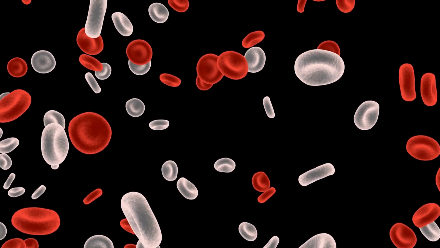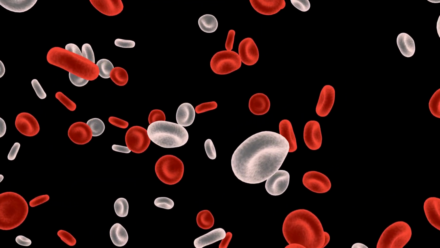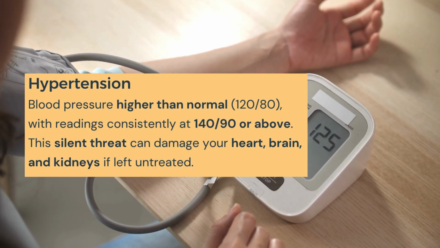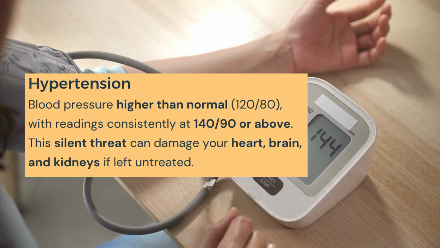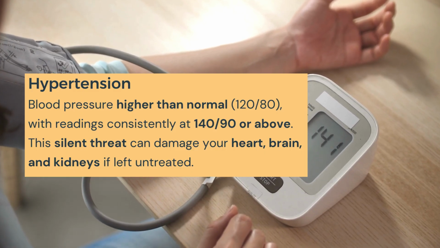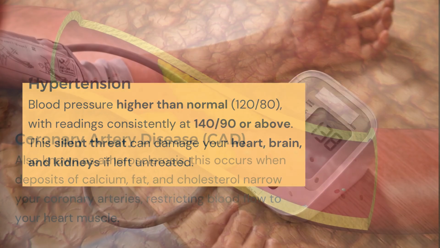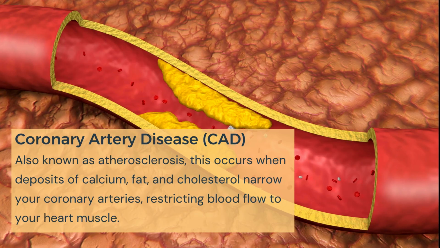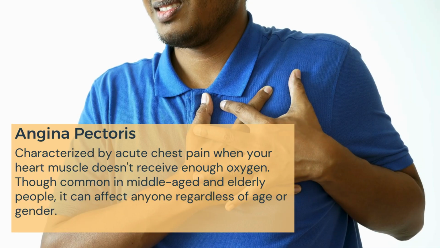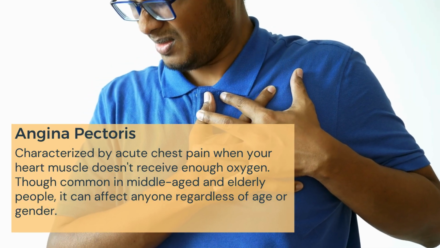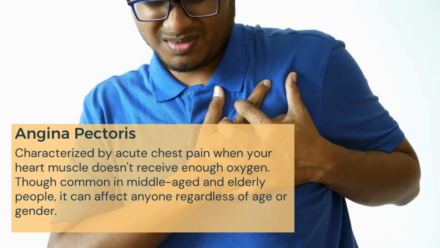Finally, let's learn about disorders of the circulatory system. Hypertension is blood pressure consistently above 140 by 90 mmHg. It silently damages the heart, brain, and kidneys. Coronary artery disease or CAD, also called atherosclerosis, occurs when fat, calcium, and cholesterol narrow the coronary arteries, restricting blood flow. Angina pectoris causes chest pain due to inadequate oxygen supply to the heart muscle.